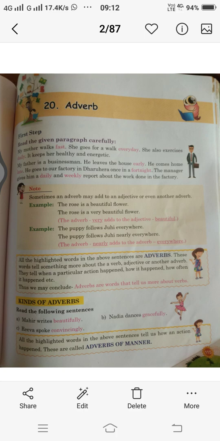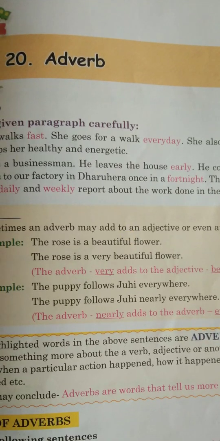Now, here we can see the highlighted words which are in red, like fast, every day, daily, early, fortnight, weekly, daily. So all these are giving us extra information about the verb. That means when we tell something more about the verb, that particular word which qualifies that verb is known as adverb. Sometimes an adverb may add to an adjective or even another adverb.